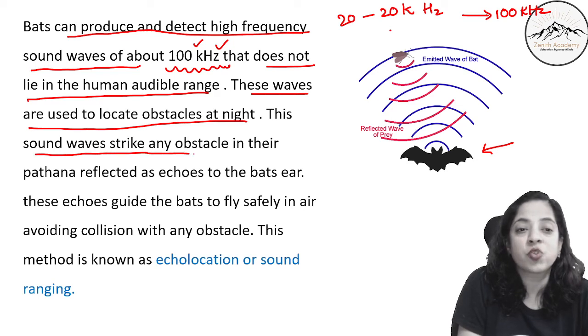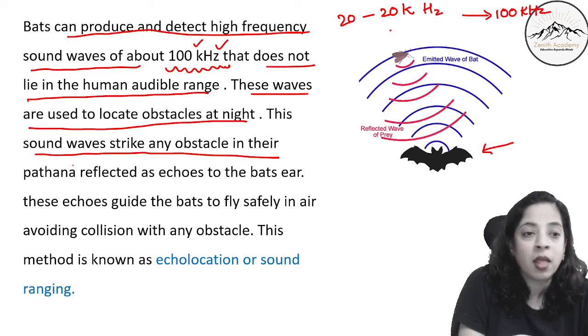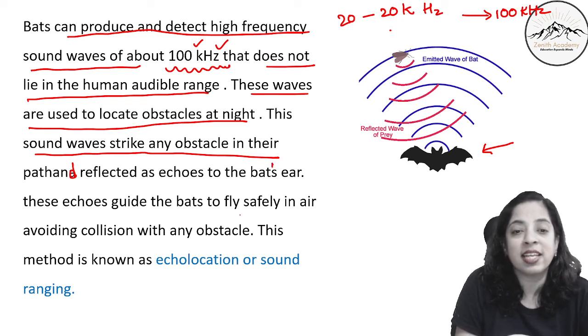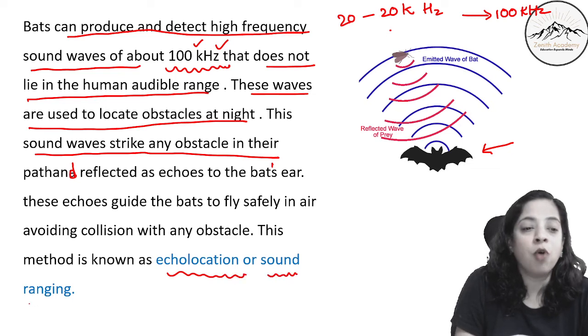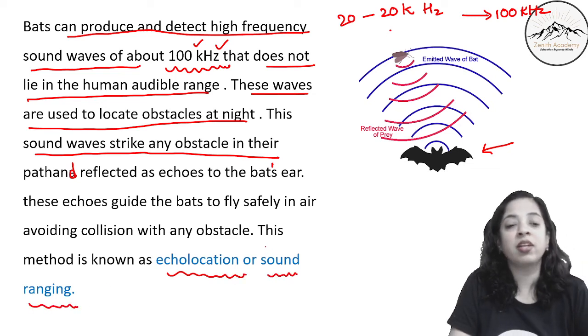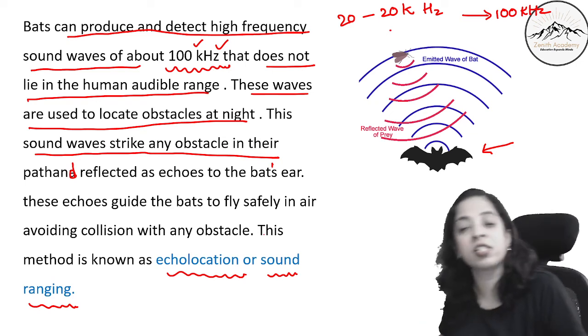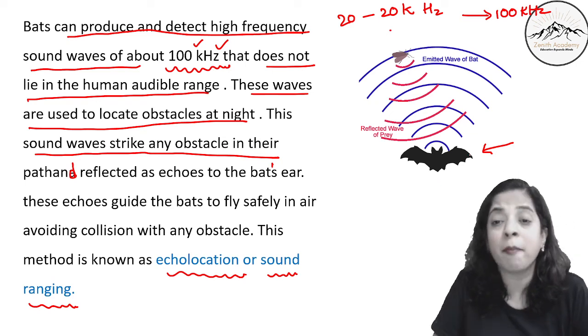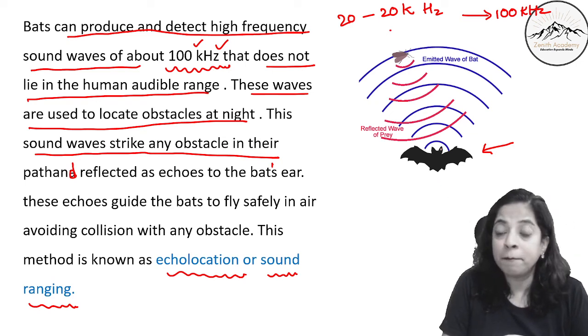These sound waves strike any obstacle in their path and are reflected as echoes to the bat's ears. These echoes guide the bats to fly safely in air, avoiding collision with any obstacle. And this method is known as echolocation or sound ranging. So you know that bats cannot see at night.